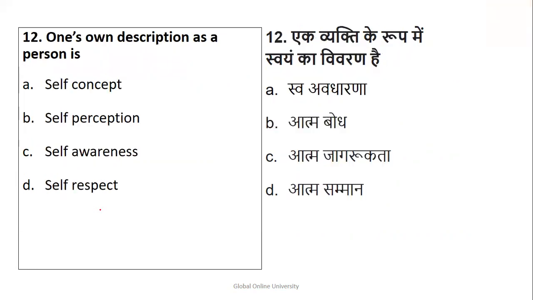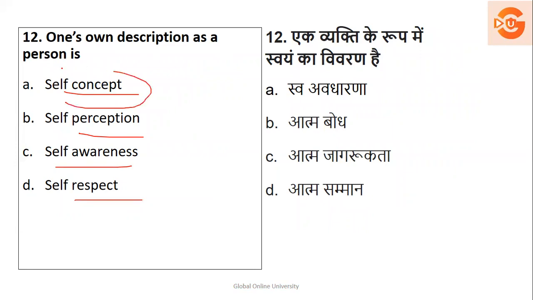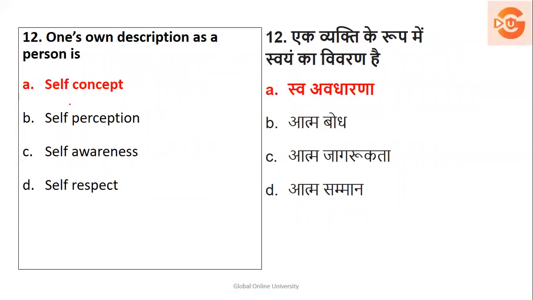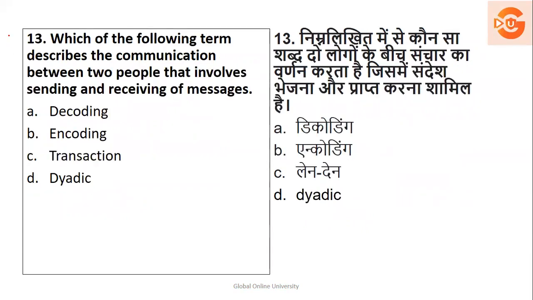Okay, so now the next one, one's own description as a person. हम खुद को अगर describe करते हैं तो हम उसके क्या बोलेंगे? Self concept, self perception, self awareness, self respect. Okay, you should be aware of all those words. Okay, हम describe कर रहे हैं, so it is called as what, it is called as self concept. Perception is an opinion, awareness हमें पता है, respect is esteem, which we are describing, so it is called as self concept.